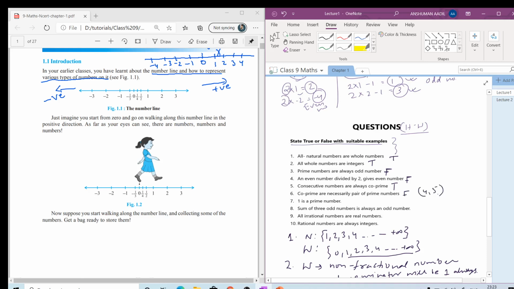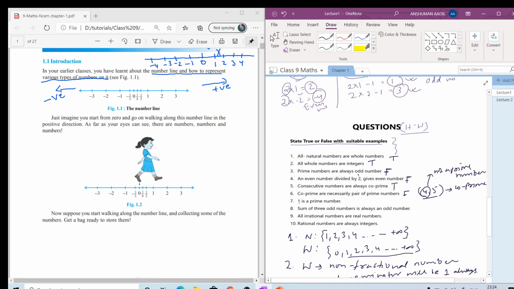They are consecutive numbers and they are co-prime, but 4 is not a prime number. This pair is co-prime, but 4 is not prime. So it's not necessary that they should be prime numbers. Yes, if they are prime numbers, then the HCF will always be 1.